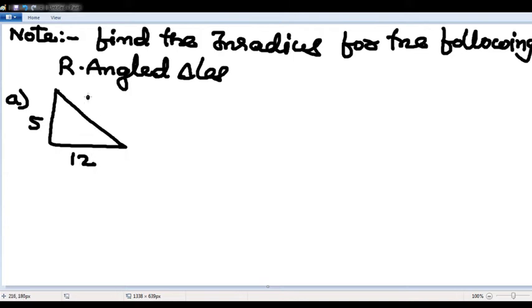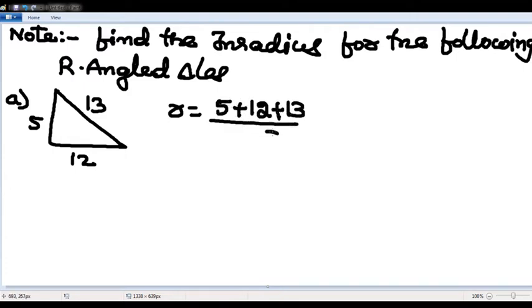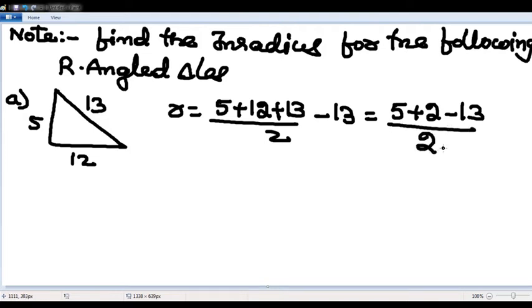Directly, no need to use delta equal to RS. R is nothing but semi-perimeter minus hypotenuse: (5 plus 12 plus 13) by 2 minus 13, which is 15 minus 13. Alternatively, (5 plus 12 minus 13) by 2: 17 minus 13 is 4, 4 by 2 is 2.